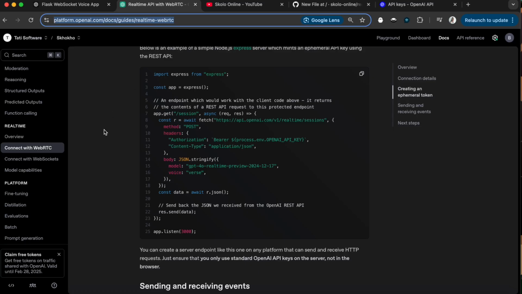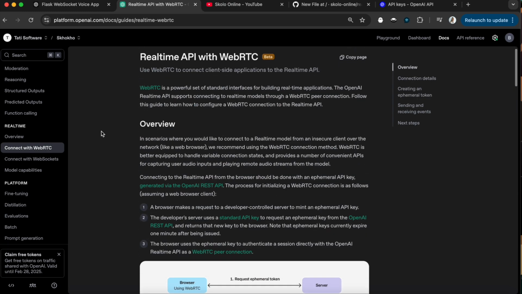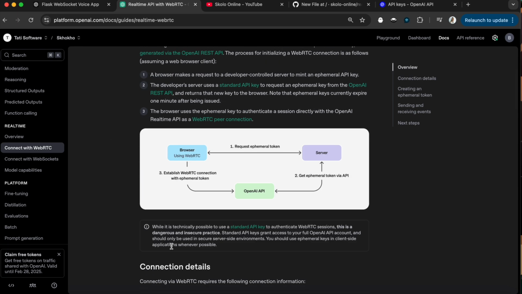So this is the API that we're going to be using here today. I'm going to link this in the description of the video that you're watching. And I'm going to take you through the steps that are required for us to build what we're building. It's very, very simple.